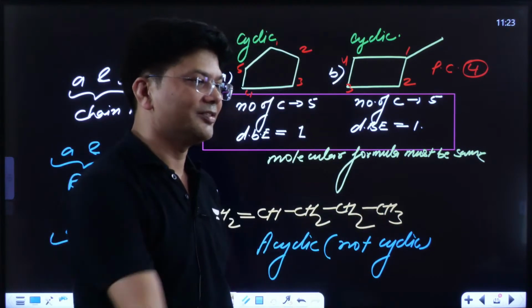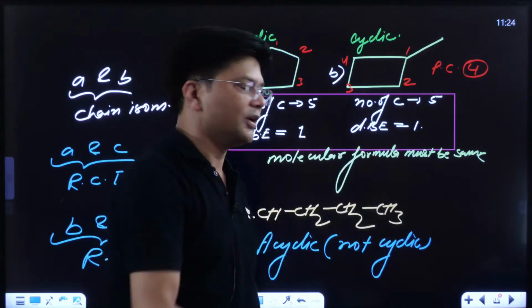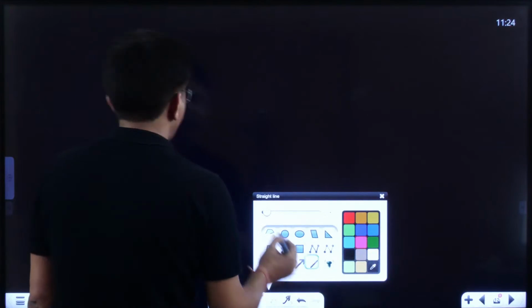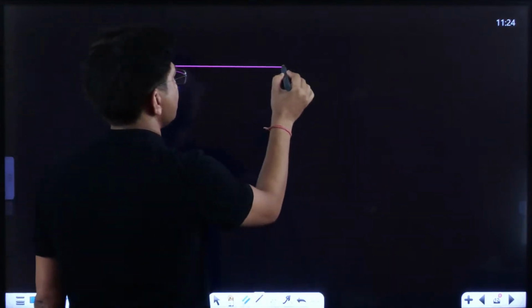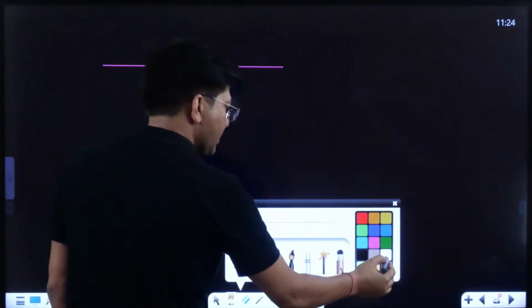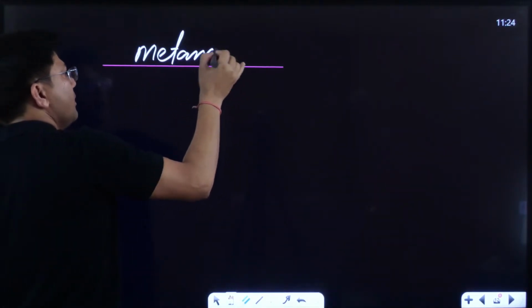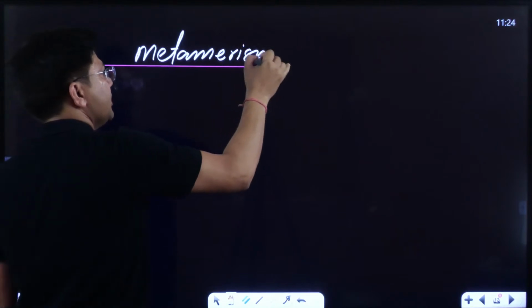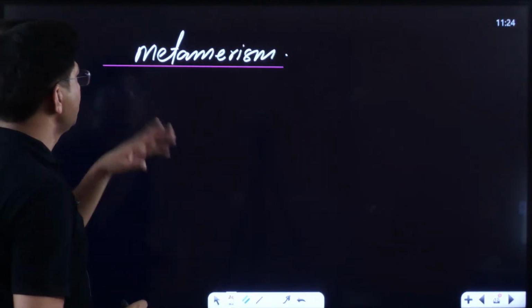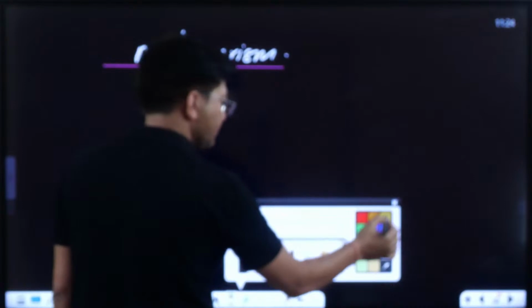Okay. Now, after this, I'm going to tell you about metamerism. Very good. Now see, metamerism, another type of structural isomerism. This is really very, very important, so remember that. How to find out metamerism?